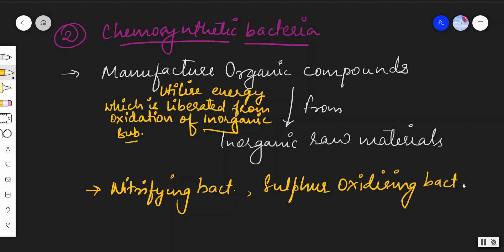Okay, clear? I hope this much is clear. This portion covers the autotrophic mode of nutrition in bacteria. Moving towards the next mode of nutrition, that is the heterotrophic mode of nutrition. Okay, clear? We are clearing this one now.